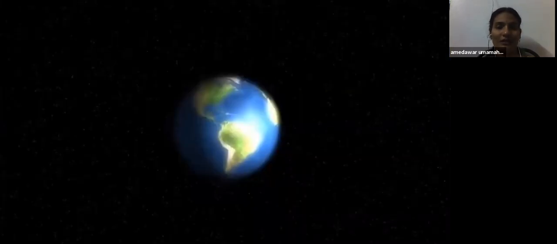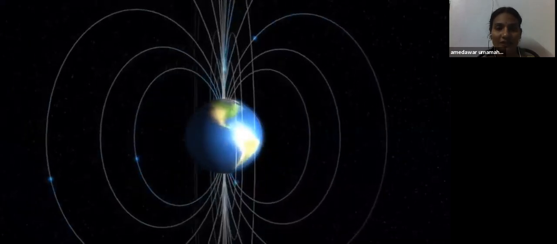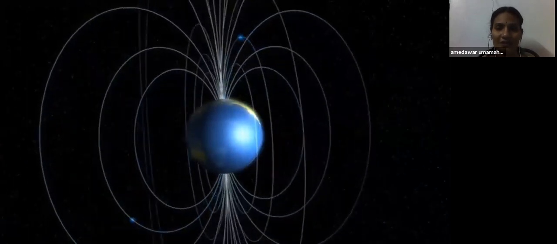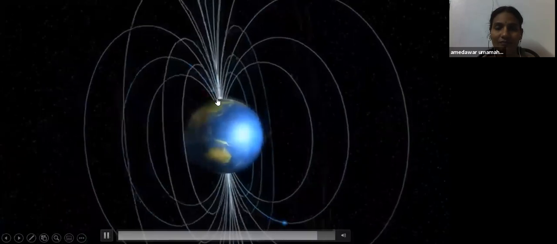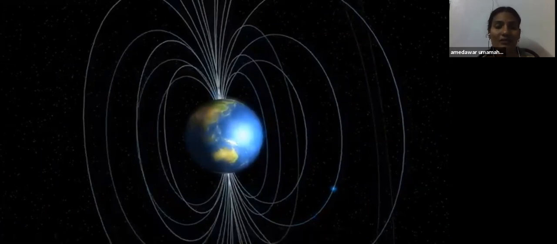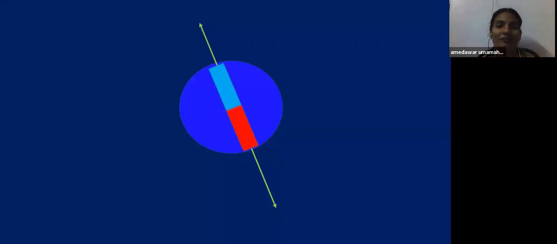So you can see the Earth's magnetic field. This is a three-dimensional Earth magnetic field. You can observe here, the Earth's magnetic field lines are emanating from a place and moving towards a place. These are known as poles. And already we know that magnetic field lines always start from the North Pole and end at the South Pole. Means you can imagine a bar magnet inside the Earth like this.